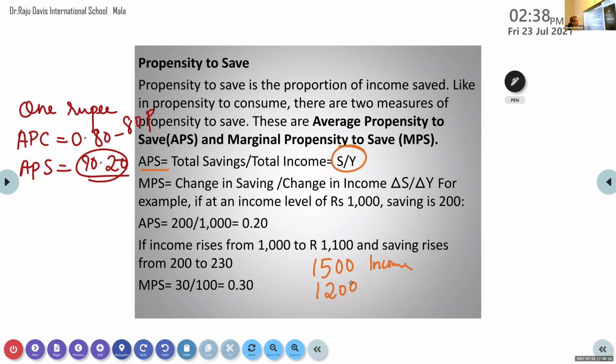Find savings, then APS. The second one only I wanted. Got it?